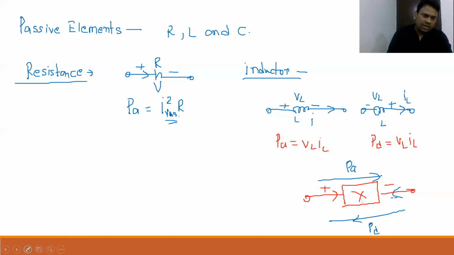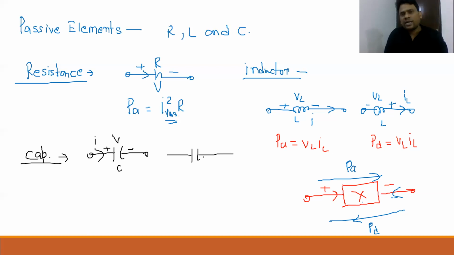Now, in the same way, I want to tell you about the capacitor also. So what about the capacitor? Here, the capacitor symbol will look something like this. And when current flows in such a fashion, I assume this is the voltage polarity. Whatever develops here, this is the current, beta. In a capacitor, the voltage polarity cannot change suddenly due to the properties of the capacitor.